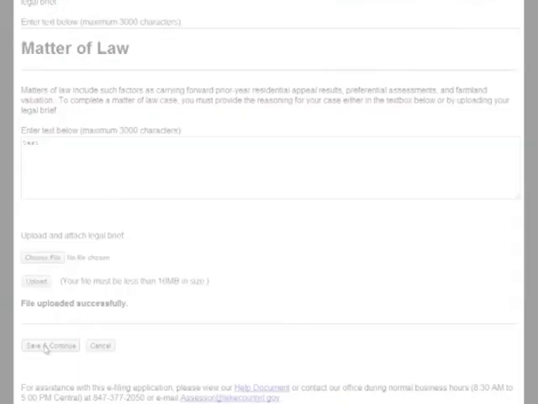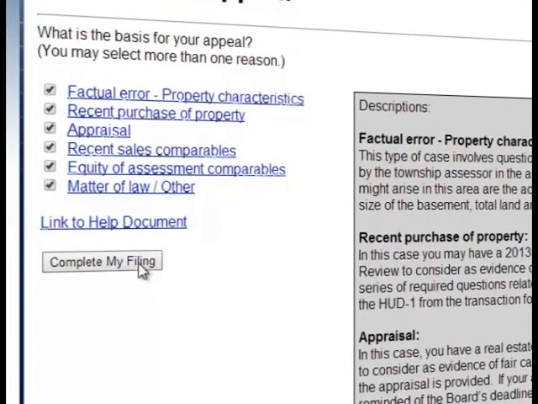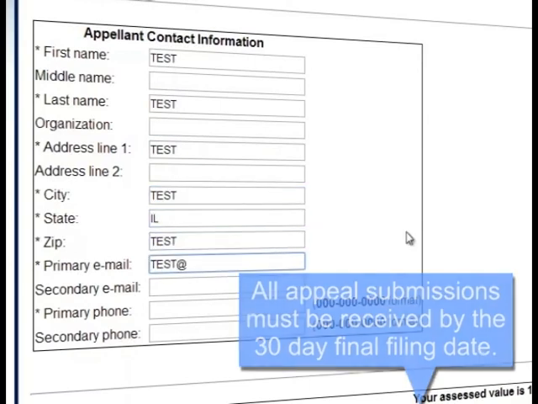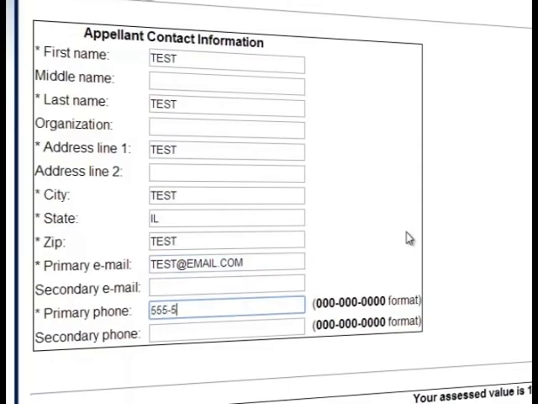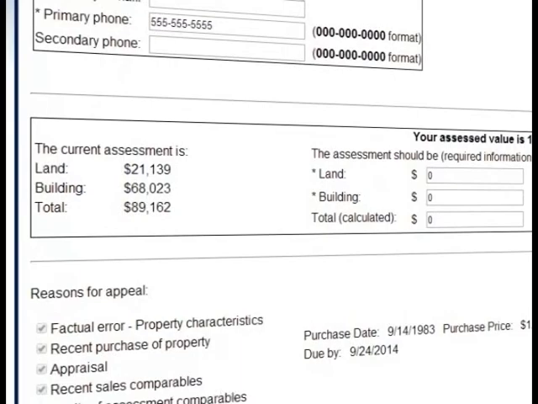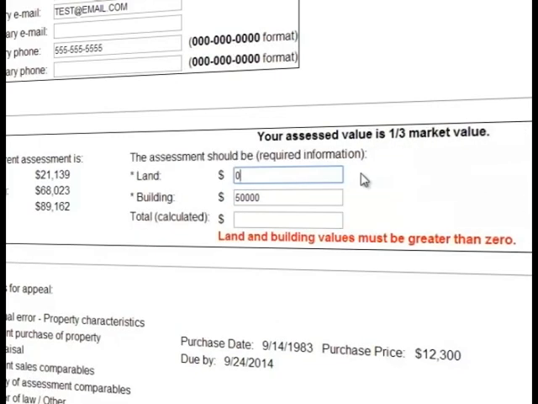Once all of your chosen reasons for appeals are complete and all evidence is uploaded, you are ready to click the Complete My Filing. The appeal form screen will now display. Fill in all required fields. The Board of Review requires that you fill in what the assessment should be. Please remember that your assessed value is 1/3 of the market value. Once the land and building are entered, the total will be calculated for you.